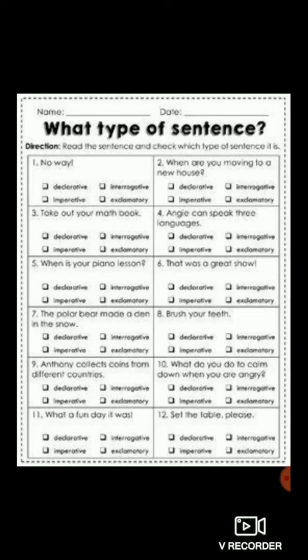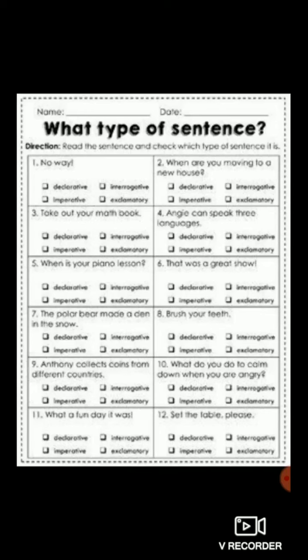Sixth one, "That was a great show!" Again the exclamation mark is there at the end. So therefore this is an exclamatory sentence. Seventh one, "The polar bear made a den in the snow." So this is a statement. It tells about something. It tells about the polar bear. It gives the information. So therefore it is known as a declarative sentence, or you can say assertive sentence, or you can say a statement.